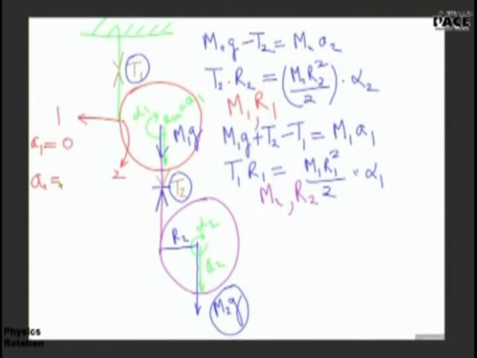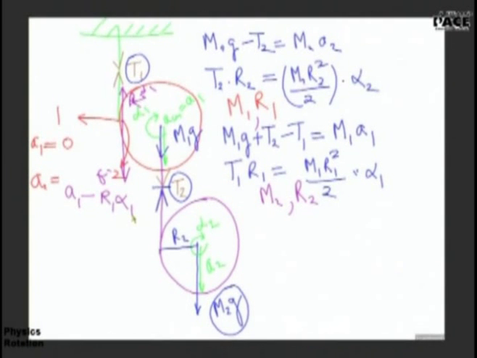A1 minus R alpha 1. Yes, I agree. The acceleration due to translation will be downwards and it will be A1. And due to rotation, since it is clockwise, the acceleration will be R1 alpha 1. Sir, it's not coming out properly. Please write a little more. I have written it a bit crooked, that is why it seems so. So A2 will come out to be A1 minus R1 alpha 1.